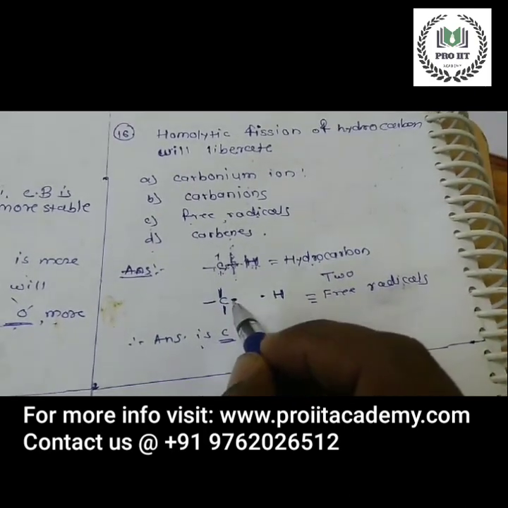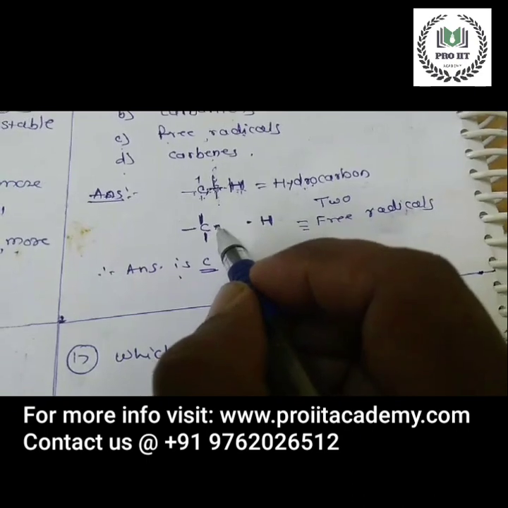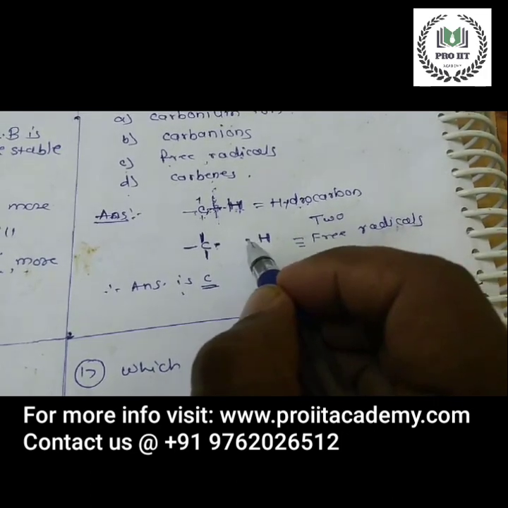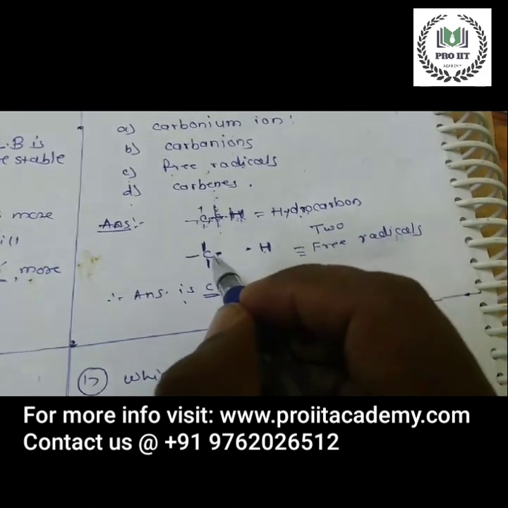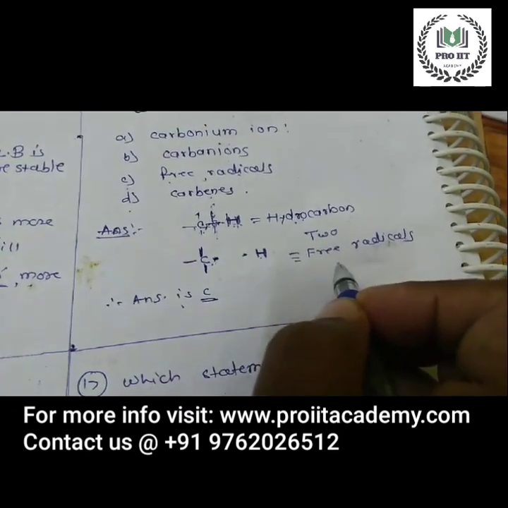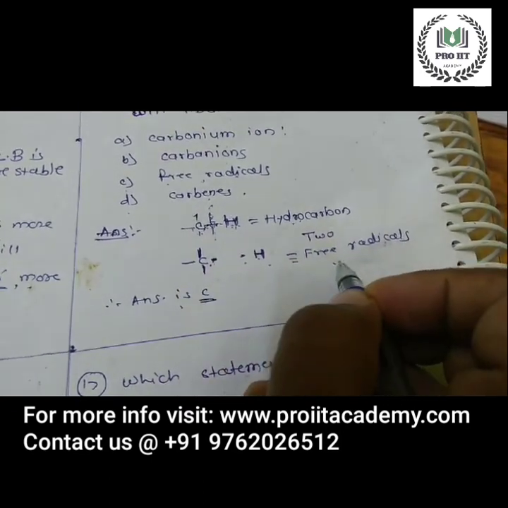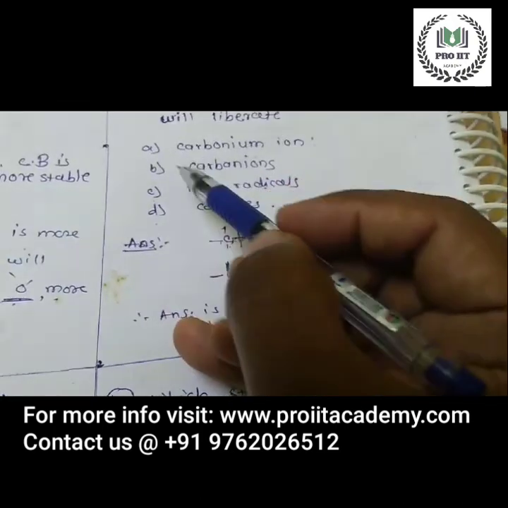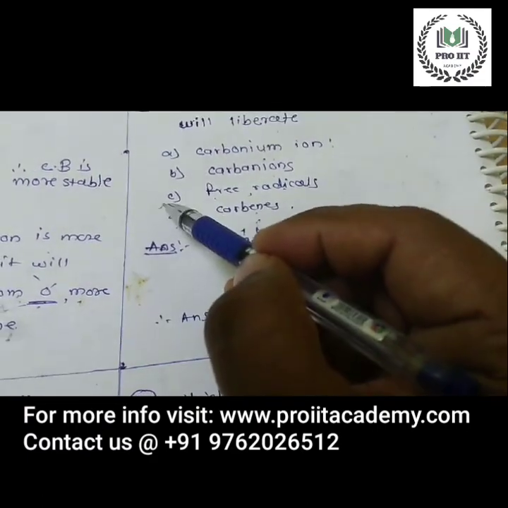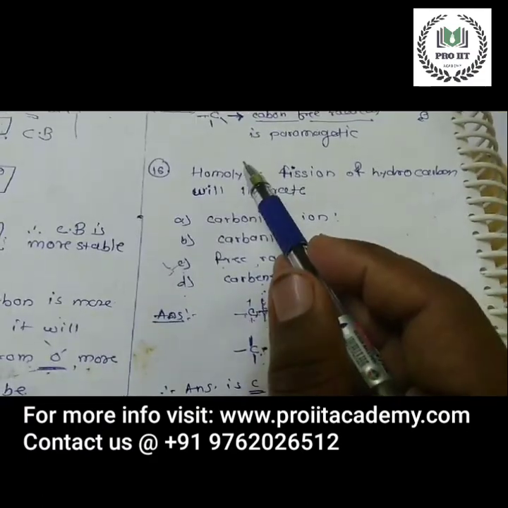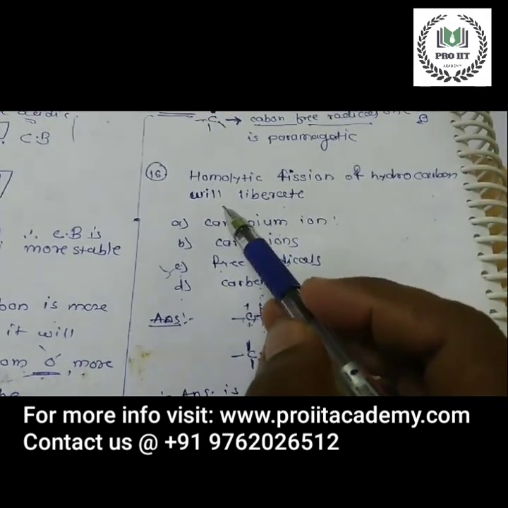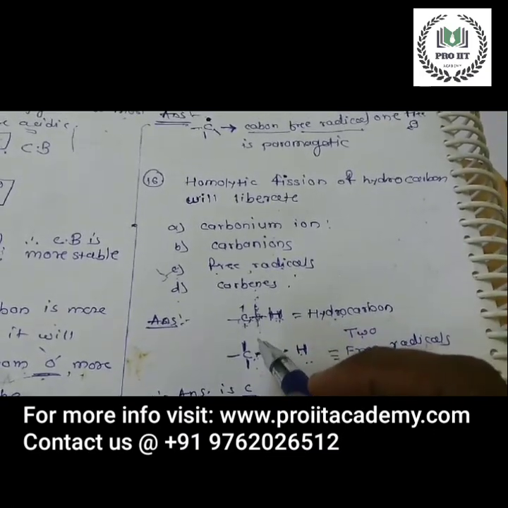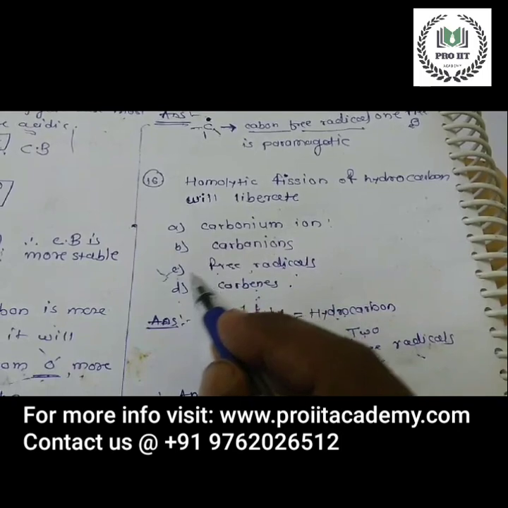You can see this in the figure. When broken homolytically, one electron goes to the carbon, while the other electron stays with the hydrogen atom. Since there is one electron on carbon, this is called a free radical. One electron on hydrogen is also a free radical. So there are two free radicals. The correct option is C, free radical. Homolytic fission of hydrocarbon will liberate two free radicals. So option C is the correct option.